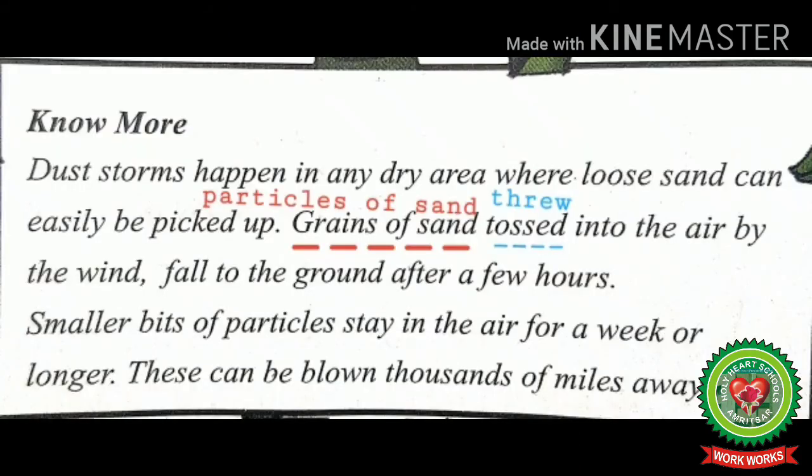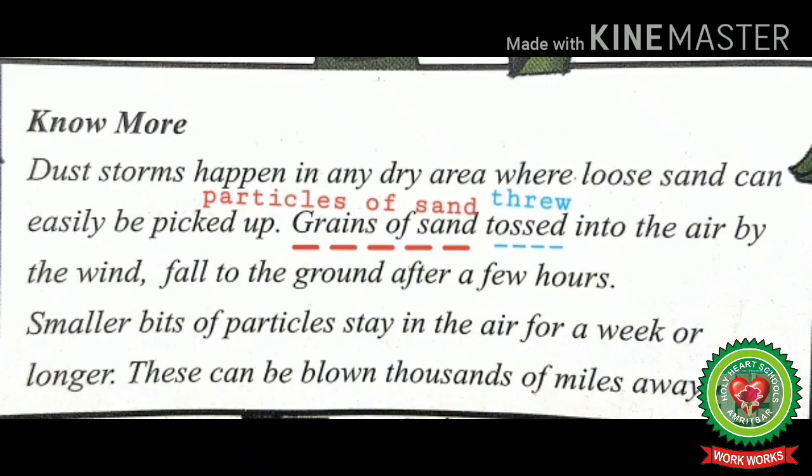Now students, concentrate on the point which is given in box. Dust storms happen in any dry area where loose sand can easily be picked up. Grains of sand tossed into the air by the wind fall to the ground after a few hours.